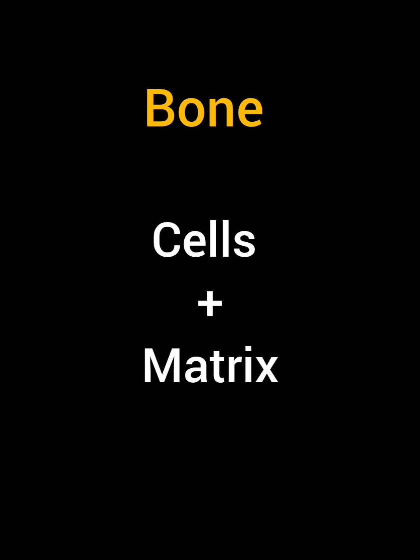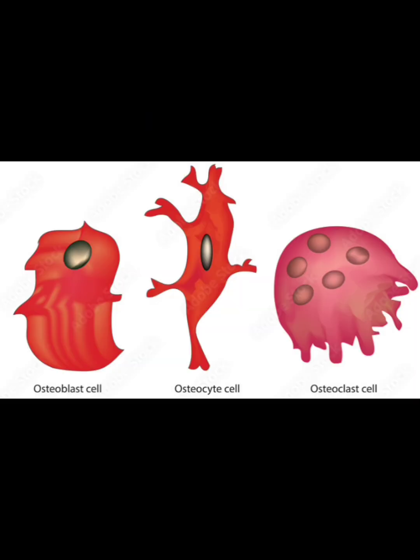Bone is a specialized connective tissue. As the general rule of connective tissue, bone is also made up of cells and matrix. There are three types of cells in bone: osteoblasts, bone forming cells; osteocytes, bone maintaining cells; osteoclasts, bone destroying cells.